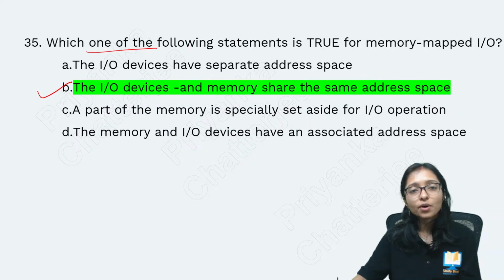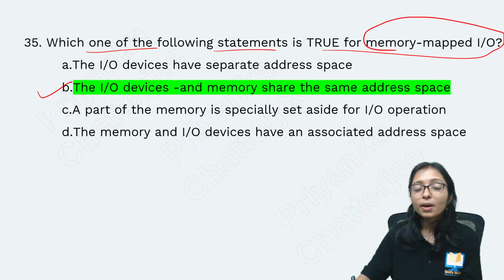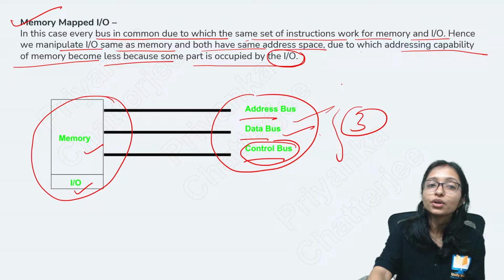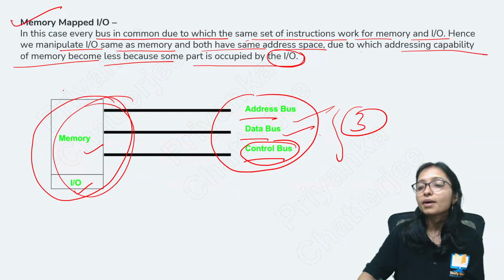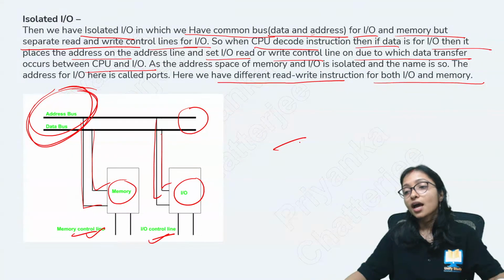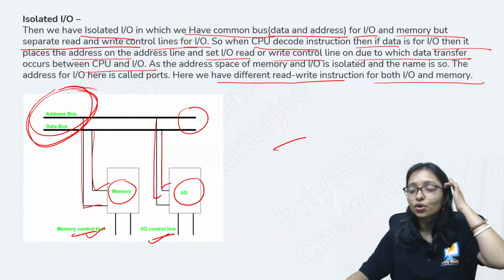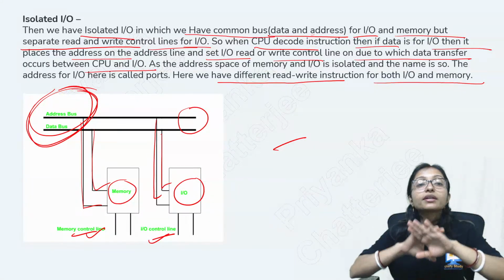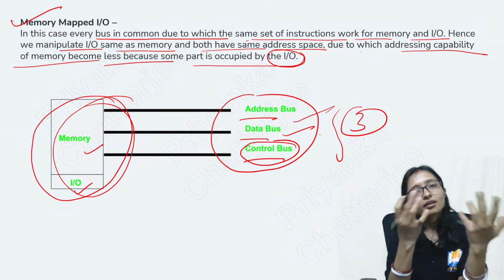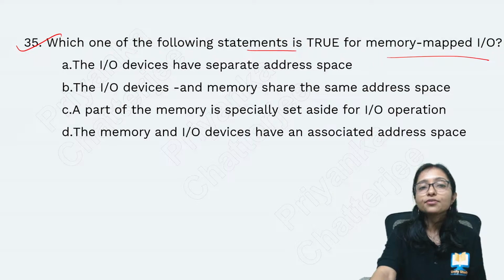Which one of the following is true for memory mapped IO? Memory mapped IO means the input output device and memory share the same address space, because just now we saw that in memory mapped IO they are sharing the same. But isolated means separate. Remember it like that: in your COVID time isolation was there, right? Isolated always means separate, and memory mapped means they are mapped together. This is the way you can remember. Easy peasy lemon squeezy.